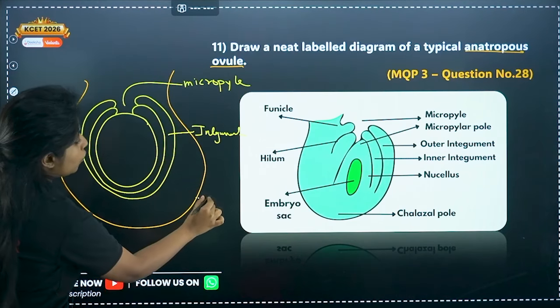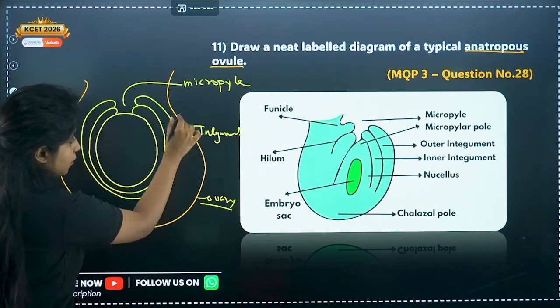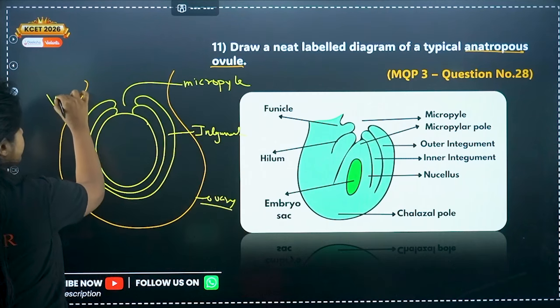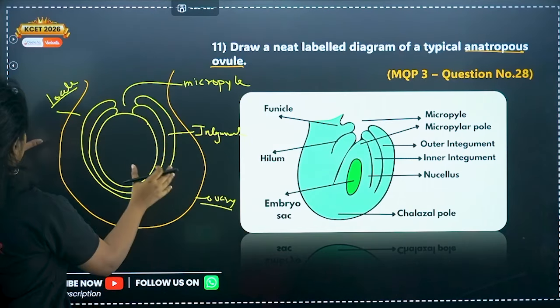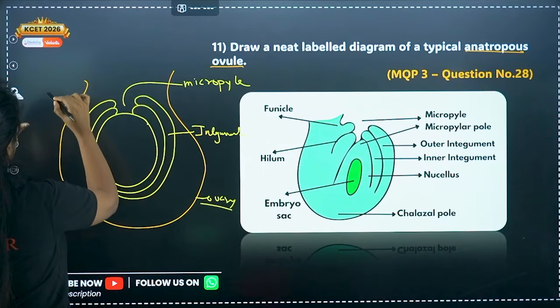Now it's inside the ovary, right? This is the wall of the ovary. What do you call this space of the ovary? You call this locule. Okay, this is known as locule. That is the open space. I'll write it properly so that you remember.